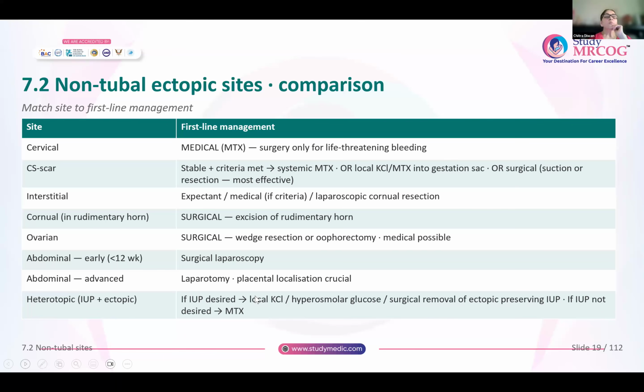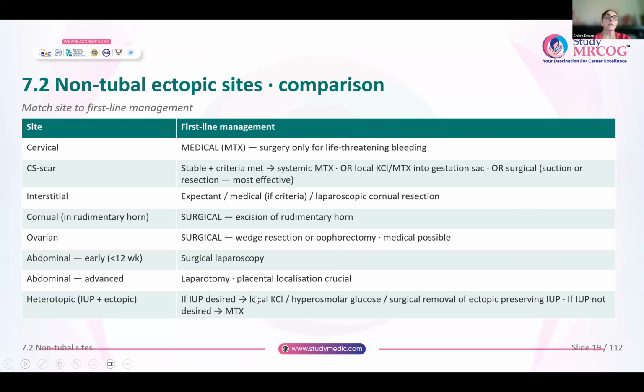Now coming to non-tubal ectopic sites. What are the management options for all these? So if you have a cervical pregnancy, first line management is usually medical management or methotrexate, and surgery is offered only for life-threatening bleeding because these cervical ectopics are very difficult to manage even by surgical options. So preferably you will give them medical management.